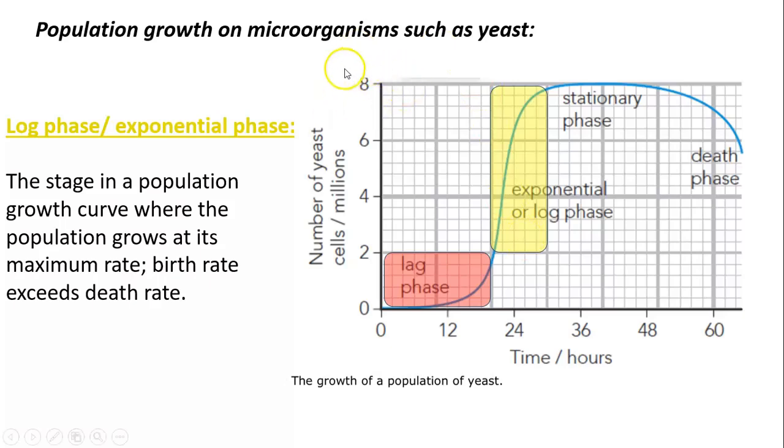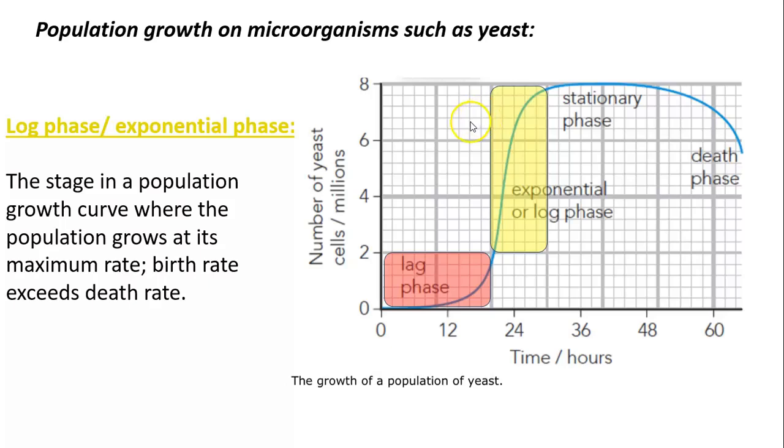They reached 8 million cells. So this means that in a population, the birth rate is much bigger than the death rate. And since this is yeast, we will say the cell division rate is much more than the rate of death of other cells.